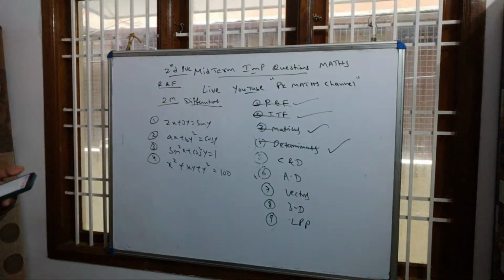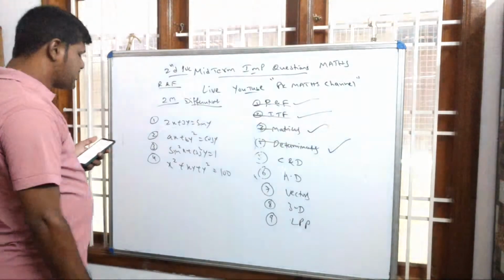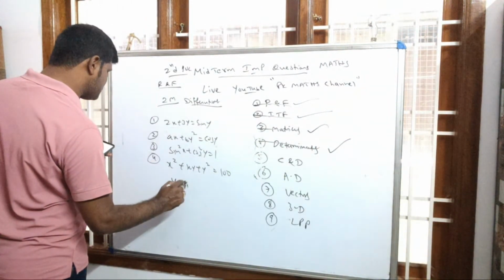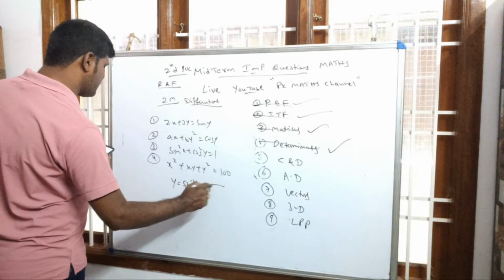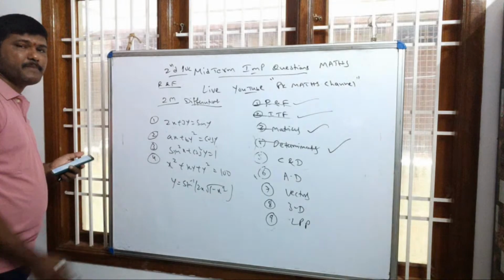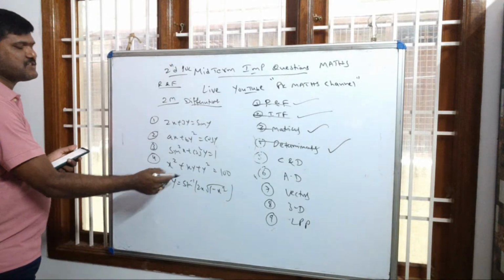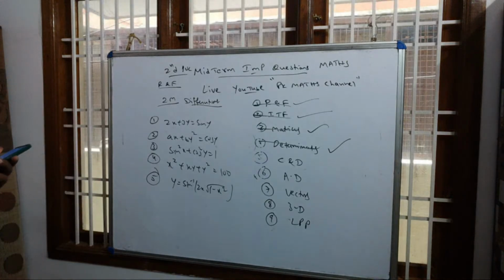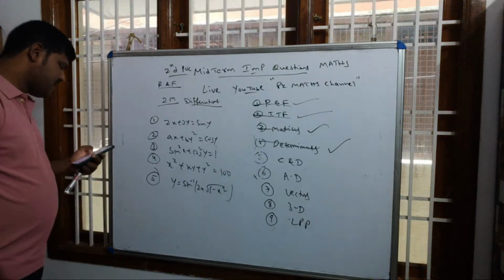If they go beyond this implicit function, they may ask like this: y is equal to sin inverse of 2x root 1 minus x square, then find dy by dx. This is an inverse trigonometry link. In place of x you can substitute sin theta, you will get the answer. So this type of questions also they will ask for 2 marks. Very, very important in the differentiation chapter.